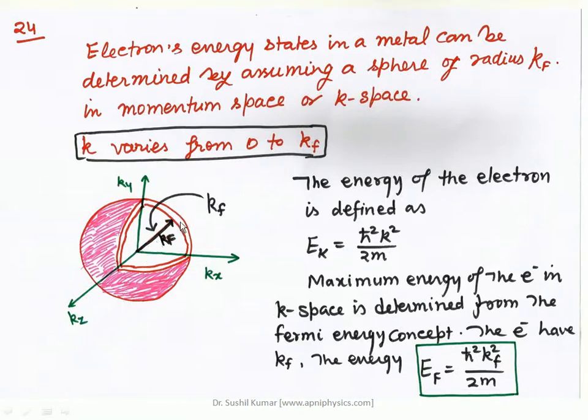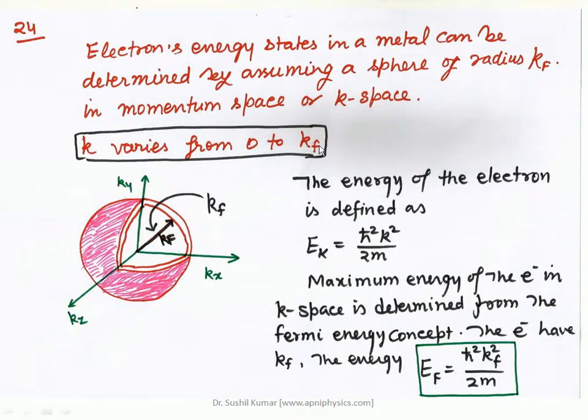It varies from 0 to the maximum value Kf, and along the x-axis this is the Kx component, along the y direction Ky, and along the z direction Kz. So these are three different axes, designated by kx, ky and kz.